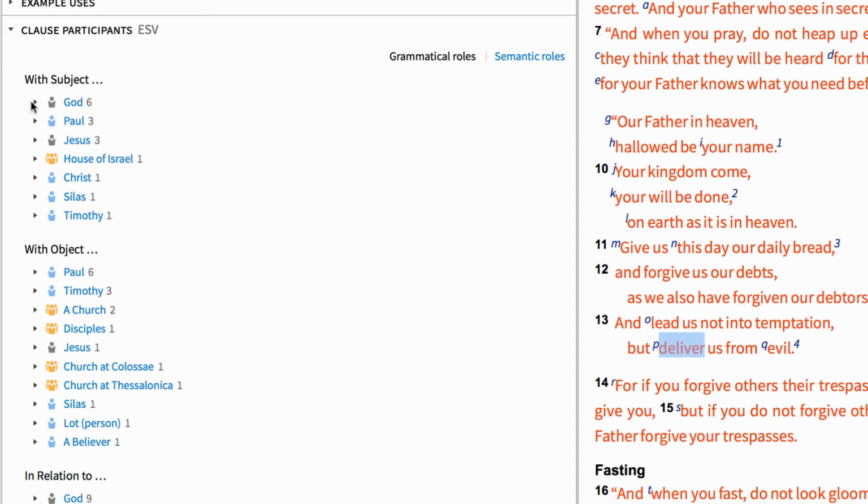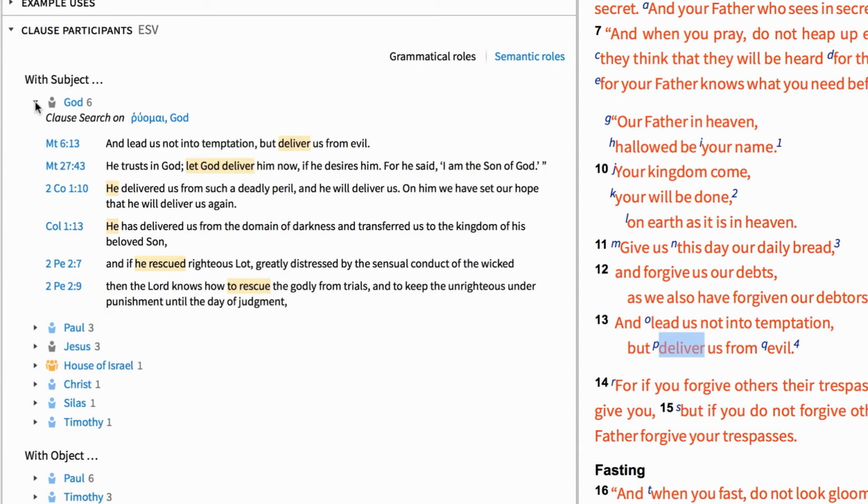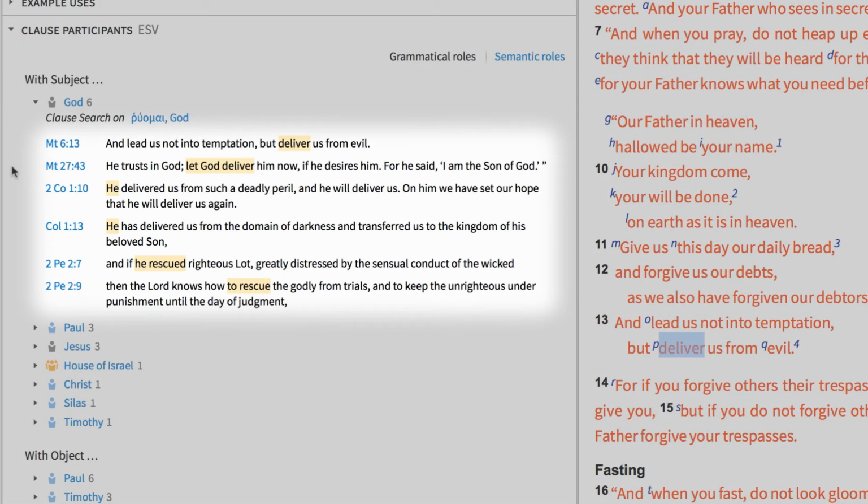First, under the role of subject, I can see who appears as the subject of ruomai in clauses throughout the New Testament. Clicking God shows me 6 occurrences where God appears as the subject of this verb. God is pictured as the deliverer in Matthew 6:13. Then he's mentioned again in Matthew 27:43, where Jesus is mocked.